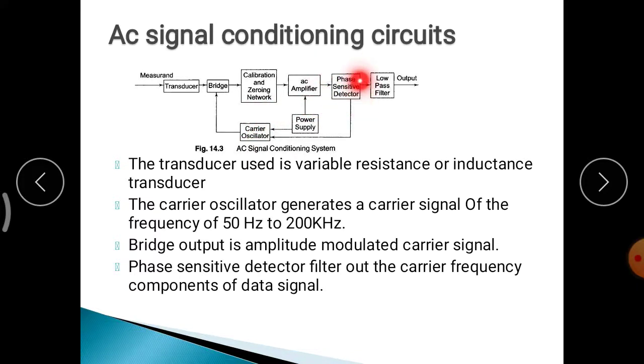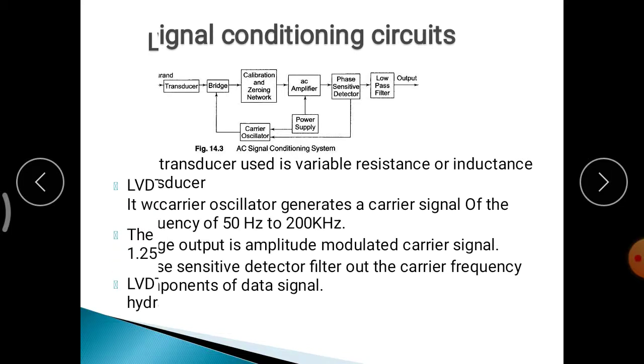Next, the carrier is filtered out by this phase sensitive detector. Only the phase sensitive detector removes that carrier signal. Next, it is given to the filter to remove the disturbances and distortions, and then given to the output side. This is about the AC signal conditioning circuits block diagram.